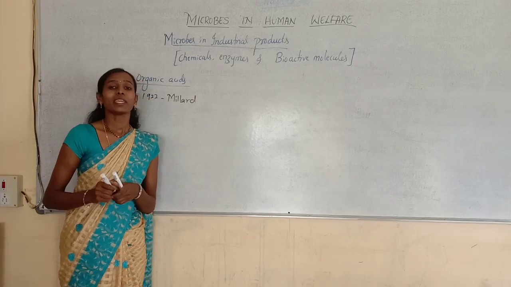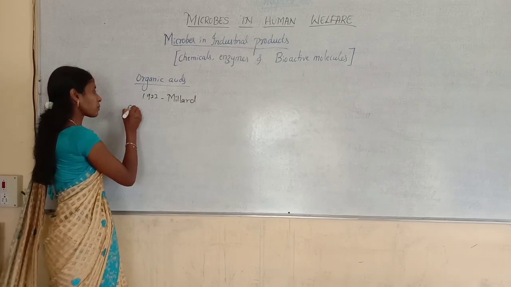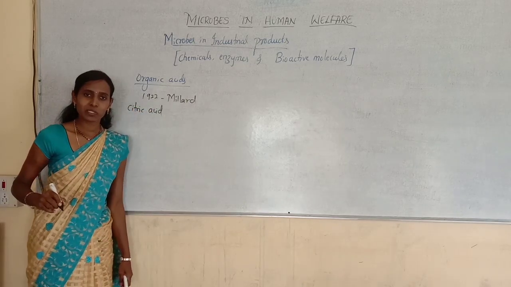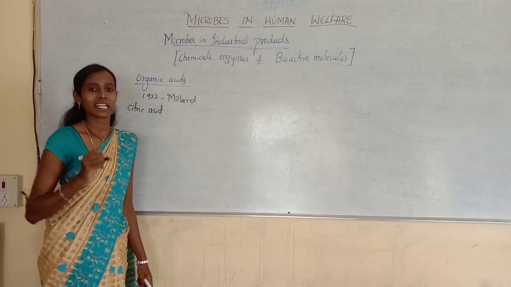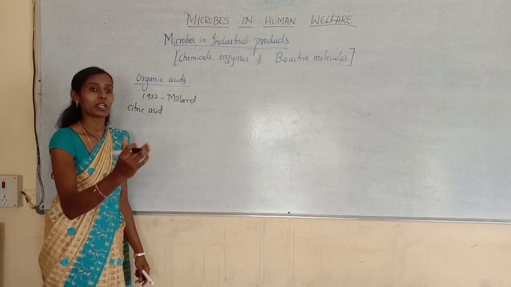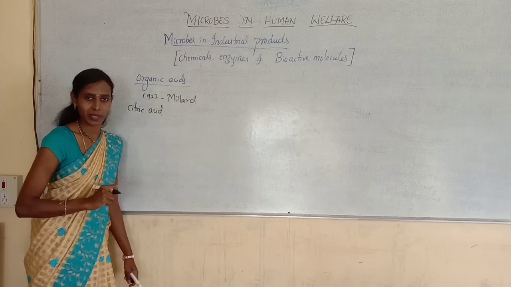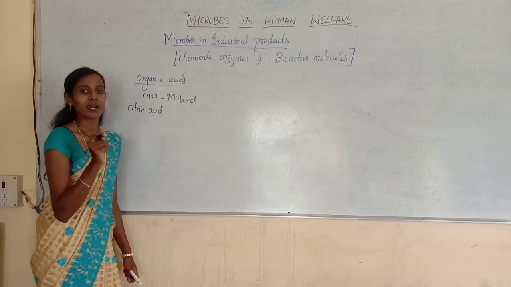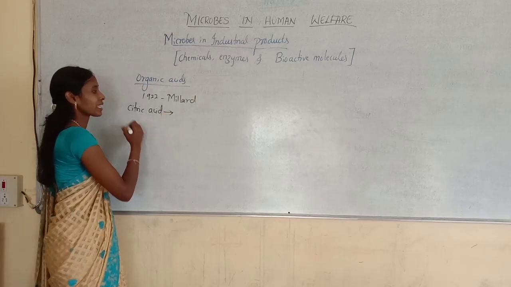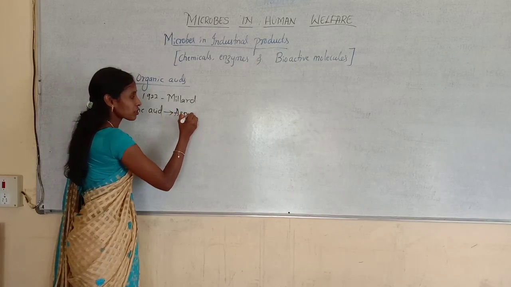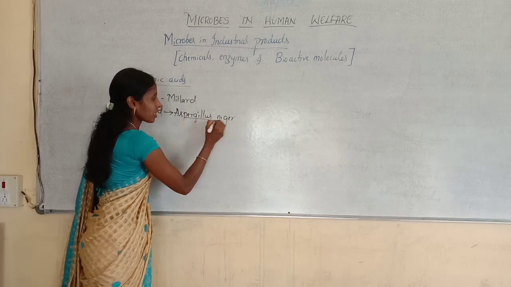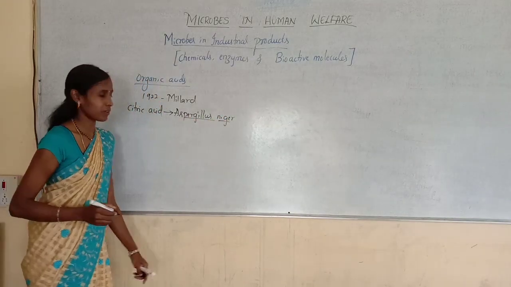the accumulation of citric acid in the fungal culture, which means some fungi will be releasing or producing citric acid. Then which is that microbe which produces citric acid? The main microbe involved in the production of citric acid is called Aspergillus niger. The names of the microorganisms are very important.